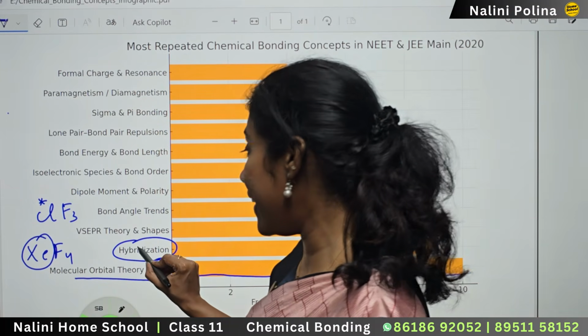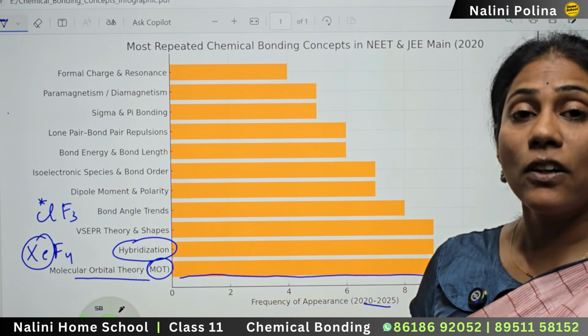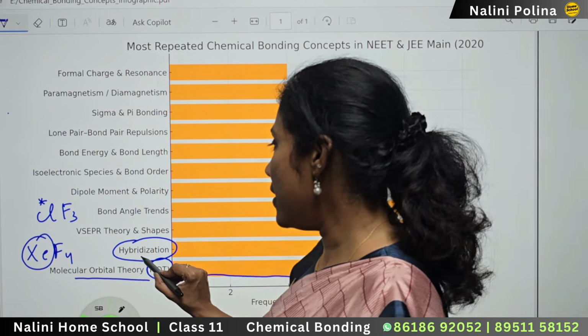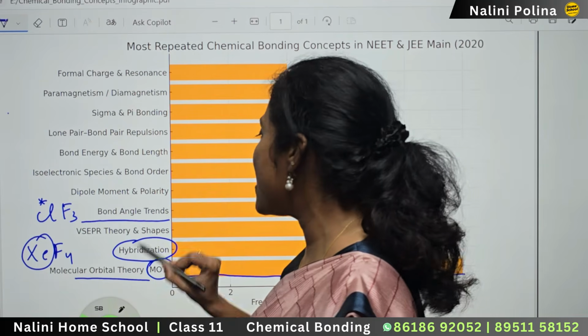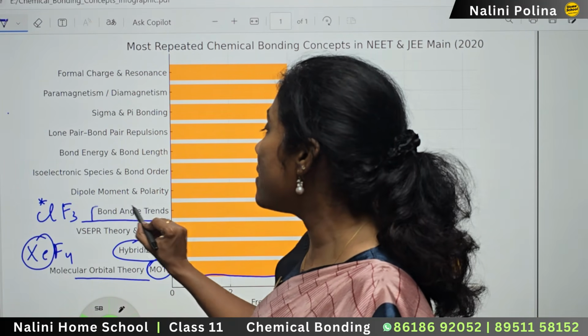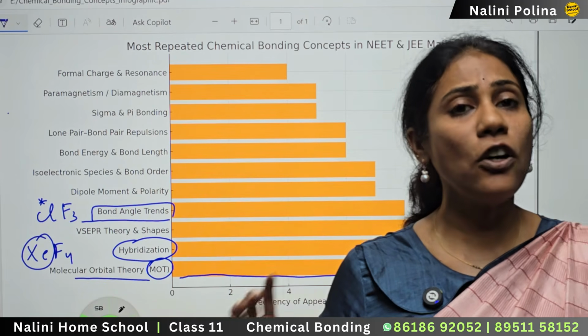So the second highly rated, frequently asked concept is hybridization, and after that you have VSEPR theory and shapes, guys. After that you have bond angles. I have a beautiful trick on bond angles.